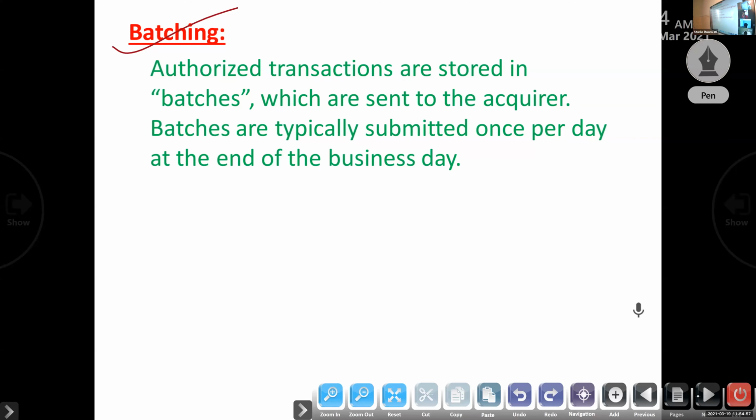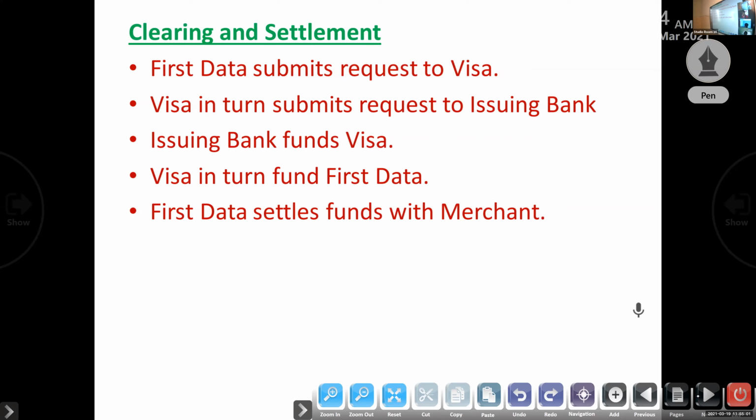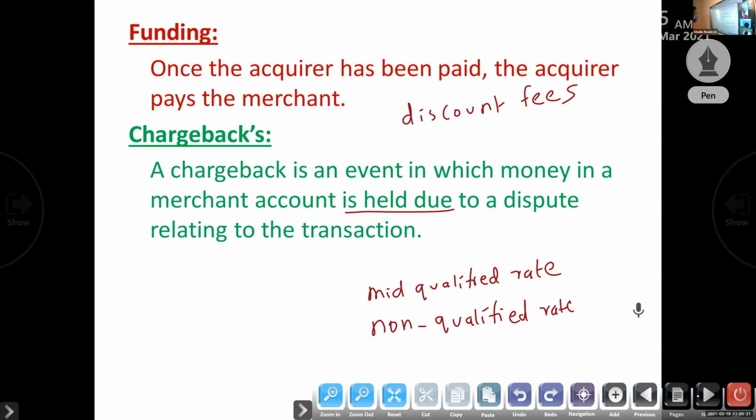Then clearing and settlement: the acquiring processor submits the request to Visa and the issuing bank, then the issuing bank funds Visa, Visa in turn funds First Data, and First Data settles the funds with the merchant. One thing you have to remember here is that the issuing bank pays the acquiring bank for the transaction.